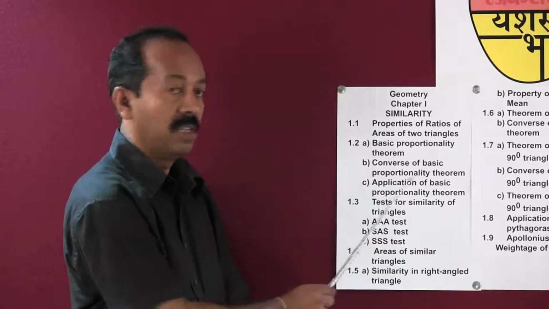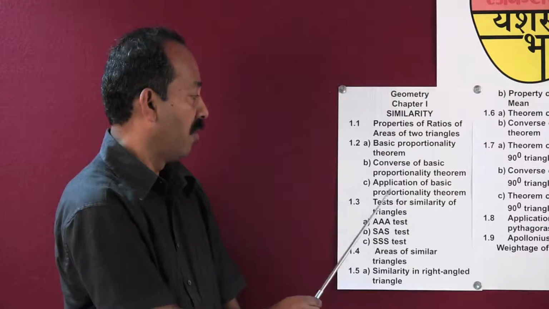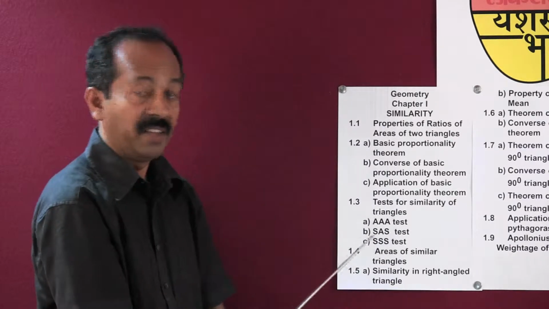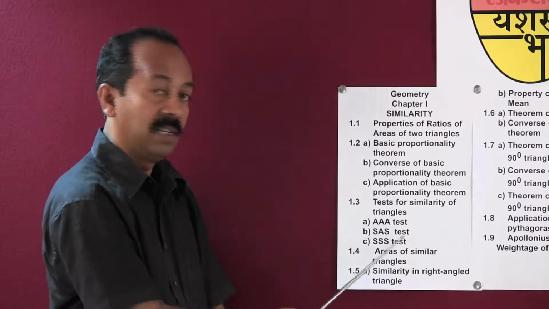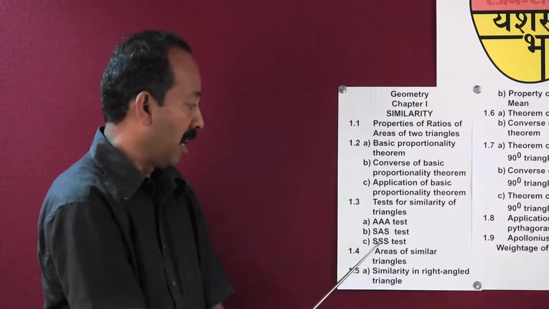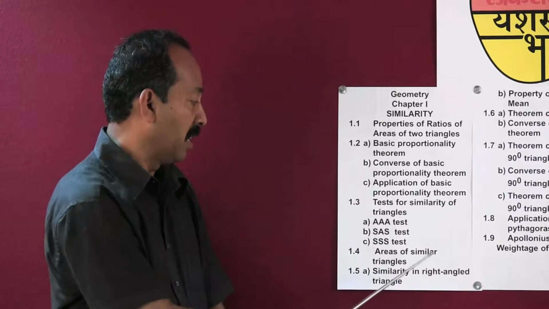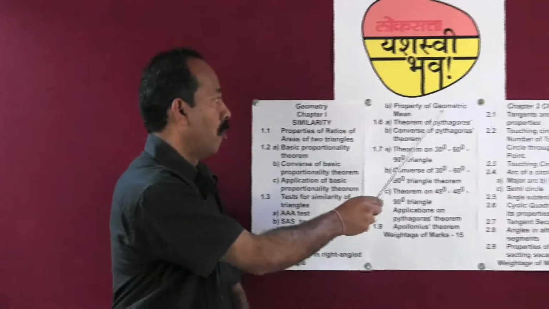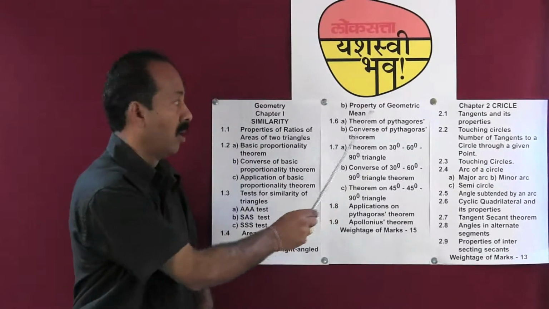Application of basic proportionality theorem. Test for similarity of triangles. It includes three tests: AAA test, SAS test, SSS test. Areas of similar triangles. Similarity in right angle triangle. Properties of geometric mean. Theorem of Pythagoras.